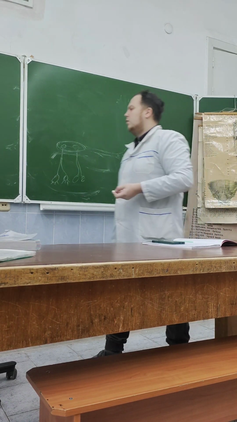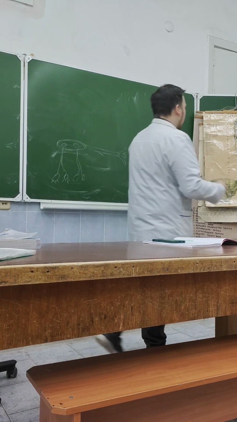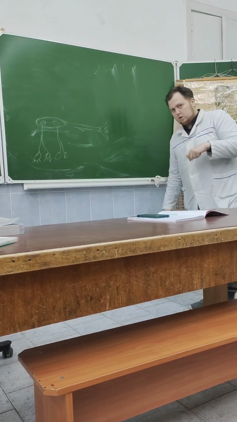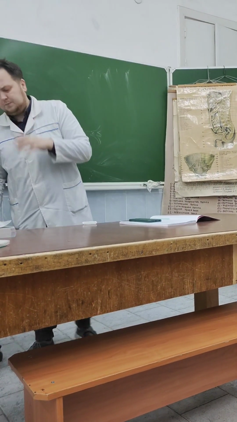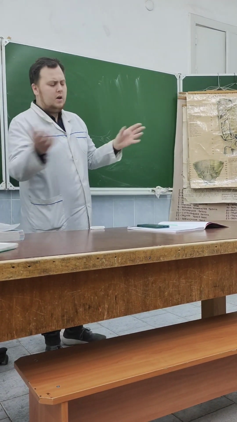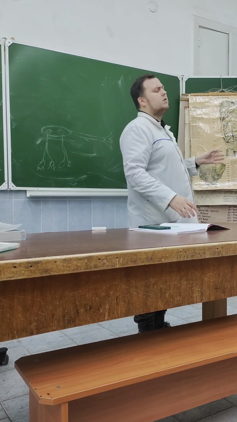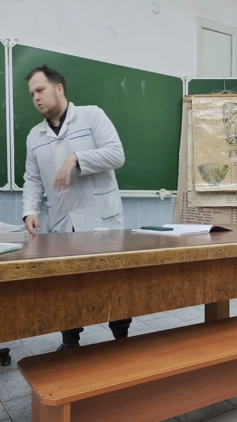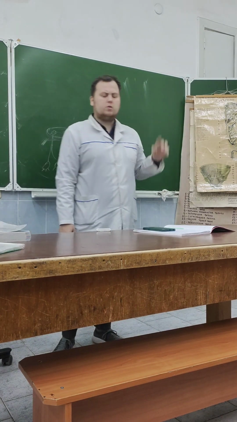So, it is one of the main differences of the olfactory analyzer from the other analyzers, because all other analyzers first pass through subcortical centers. The optic analyzer travels through the lateral geniculate bodies, the auditory through the medial geniculate bodies, exteroceptive and proprioceptive pass through the thalamus first, and then on to the cortex.